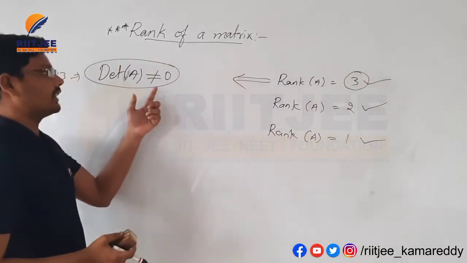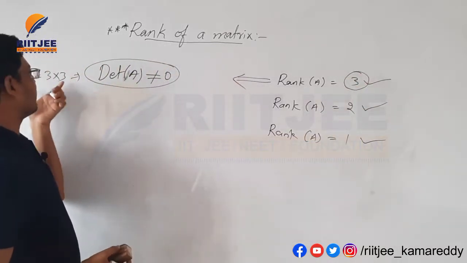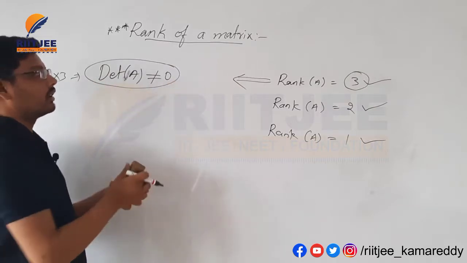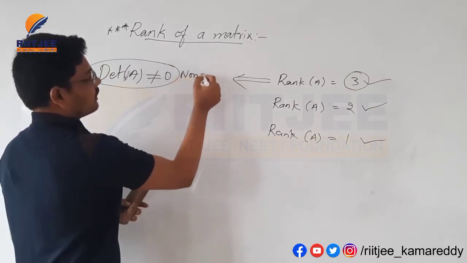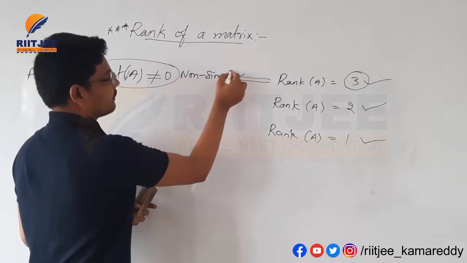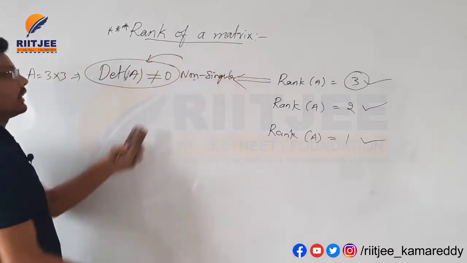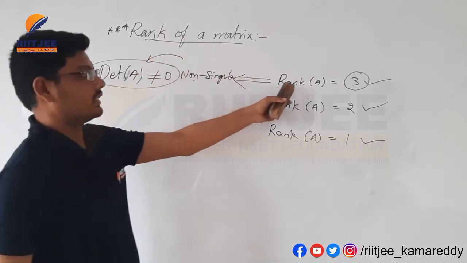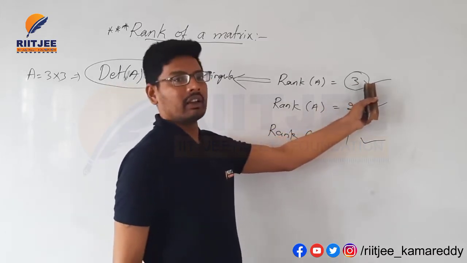Listen carefully. If the determinant of a 3 by 3 matrix A is non-singular, that is, the determinant value is not equal to 0, then only the rank will be 3 for the particular matrix A.